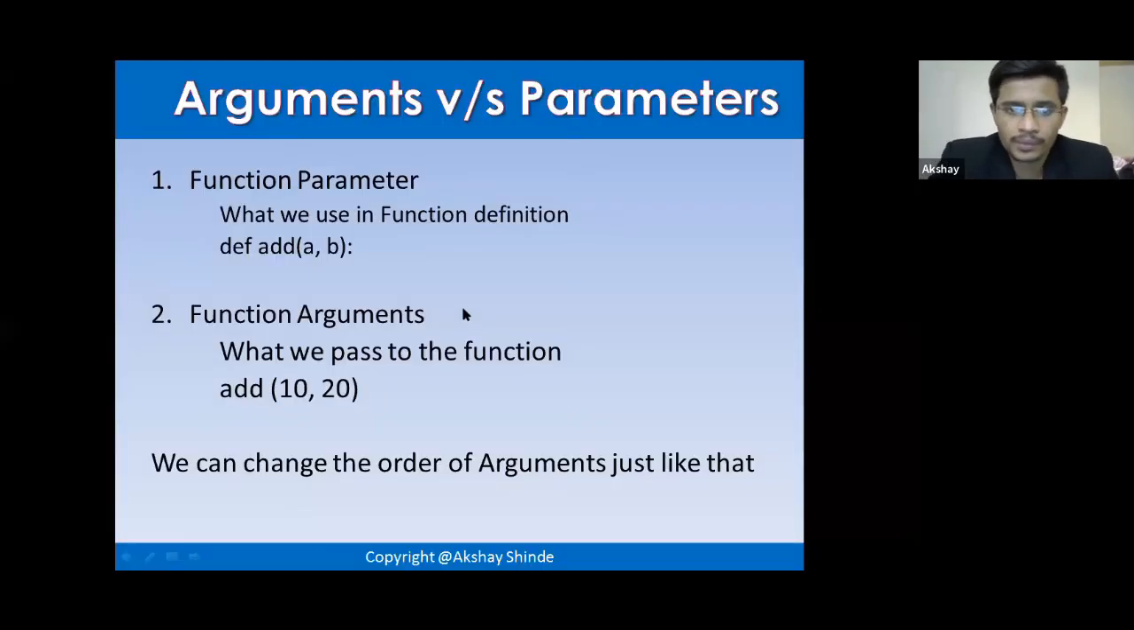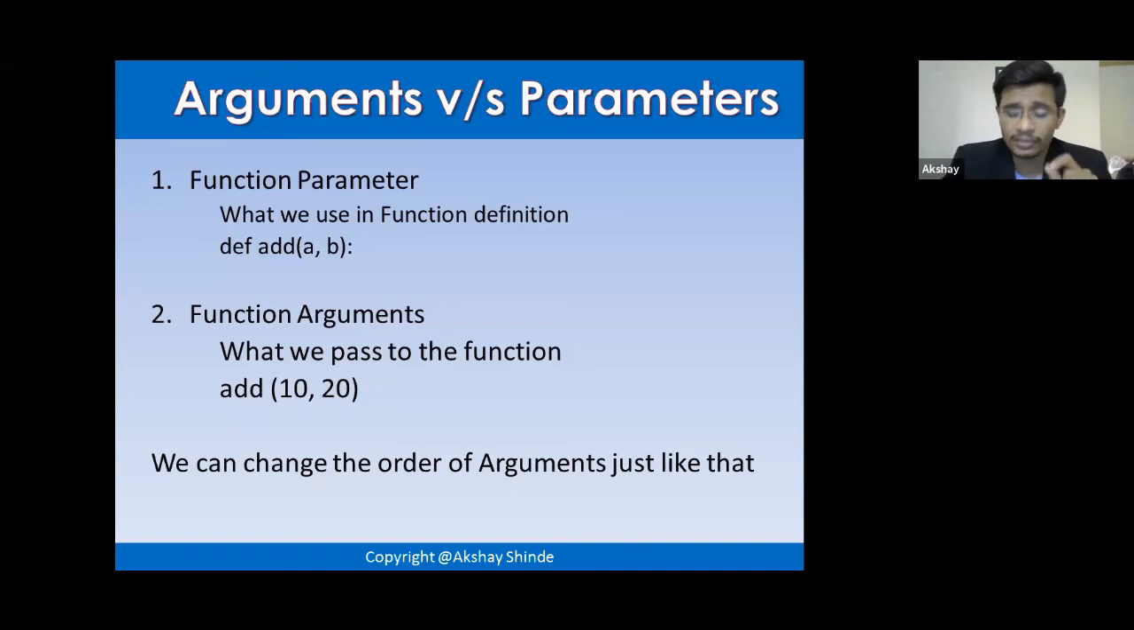arguments versus parameters. I told you, while calling the function, we just saw that we are writing a few things inside a function, and then we are passing some values. Whenever you define a function, whatever you pass in those parentheses, round brackets, are called function parameters. Whatever is in front of the function while defining it is called parameters. The function arguments are what we pass to the function whenever we call it. We provide some value to that function. Those are called arguments. Make a note of these two things.